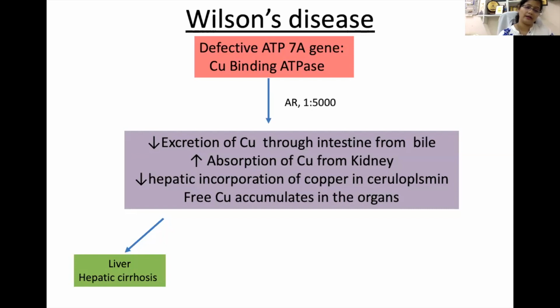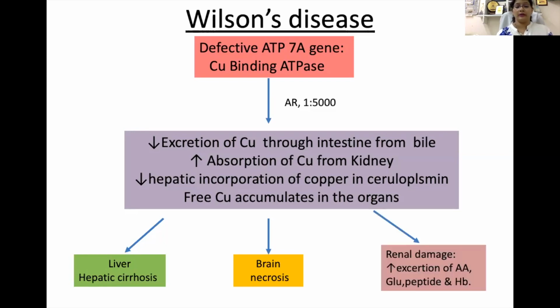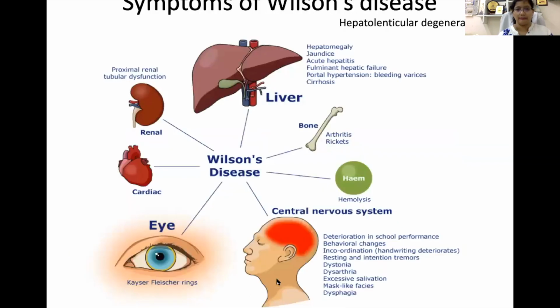Which organs are they? It can accumulate in the liver, and this is known as hepatic cirrhosis. Then it also accumulates in the brain, and it leads to brain necrosis. And in the kidney, it decreases absorption of amino acids, glucose, peptides, and hemoglobin. That's why Wilson disease is also known as hepatolenticular degeneration. Why? Because it affects the two major organs, liver and brain.